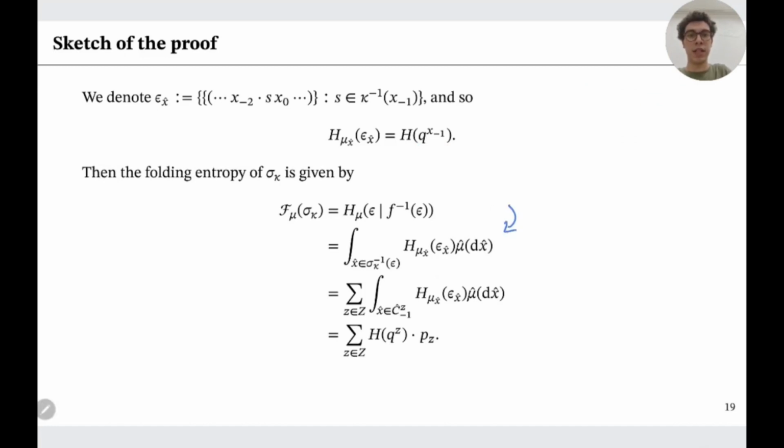And finally, this is the last calculation. This step is by the definition of the conditional entropy. We have here the entropy we have calculated before. This step is because sigma minus 1 epsilon is the union of these cylinders. And finally, we just substitute the values and we obtain our final result.